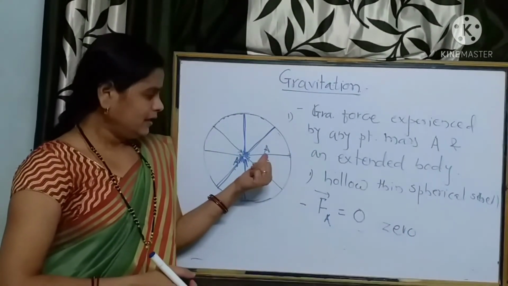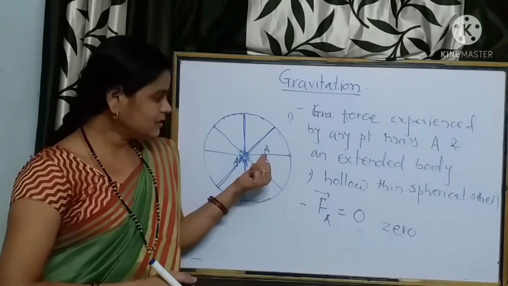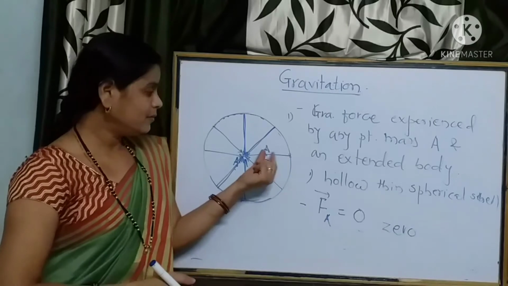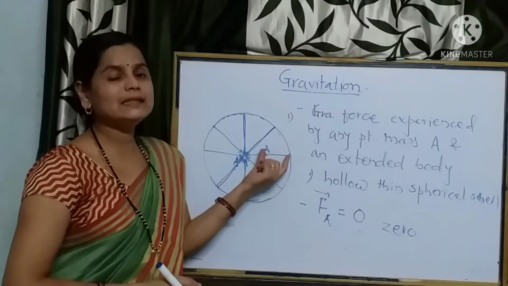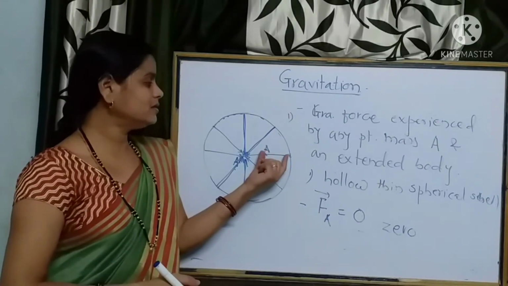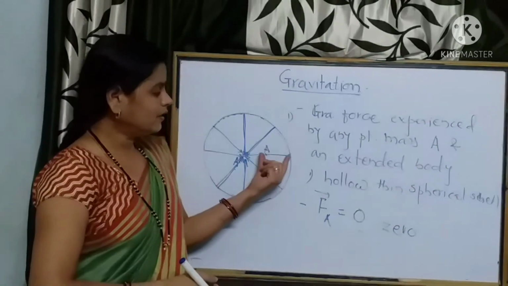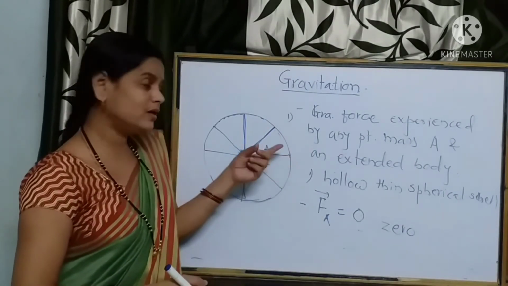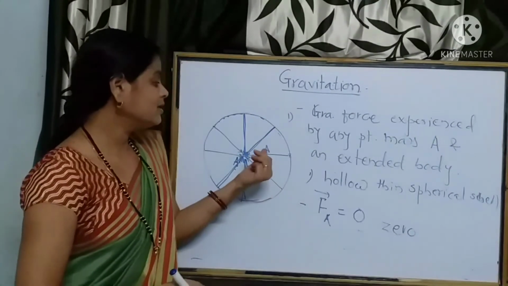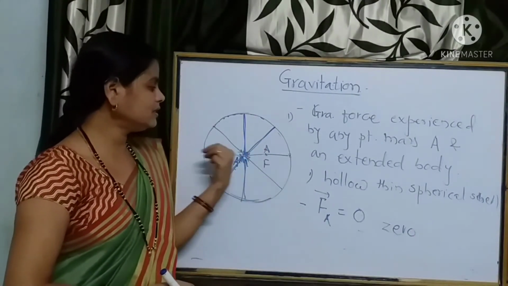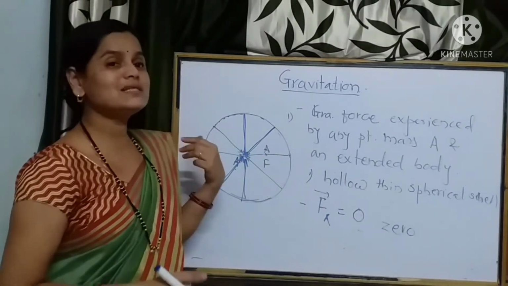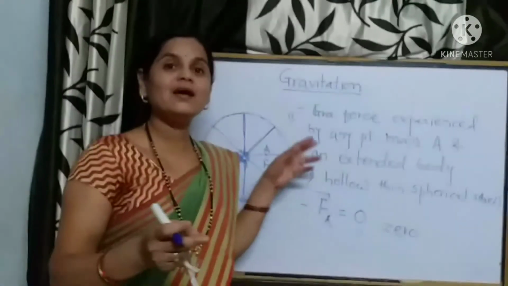When this point mass is situated near the spherical shell, the distribution of mass is less, but its distance from the extended body is less. Sometimes it is at a larger distance from the shell, but the distribution of mass is rarer.